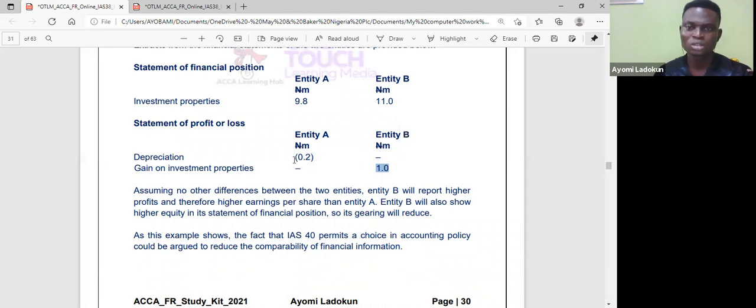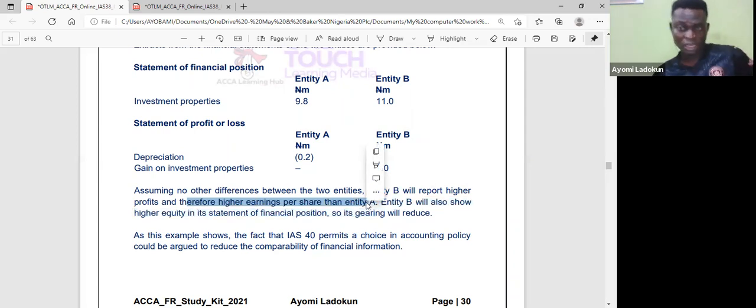Can you see? So now entity B's profit will obviously be higher than entity A's. Even the carrying amount of the asset of entity B is also higher. So assuming no other difference between the two entities, B will report higher profits, and therefore earnings per share will also go up.